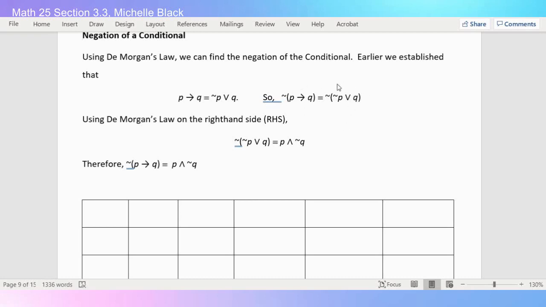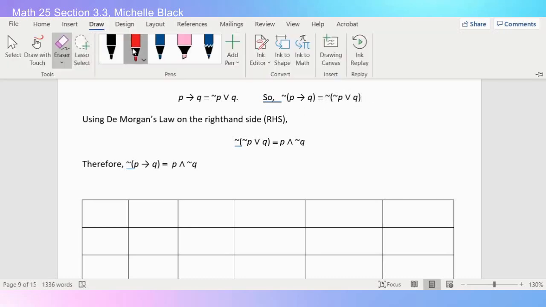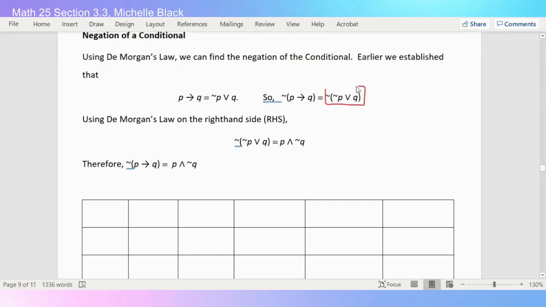So now looking at these two, we want to use De Morgan's law on the right-hand side. So we're using it on this piece here. So looking at this guy, that's what I have down here. All right, so if I apply De Morgan's law, this or is going to become an and, and I need to negate each piece inside. So really, it's like I have not P and not Q, but this not, think of it like going away, so it's just going to leave P like I have here.